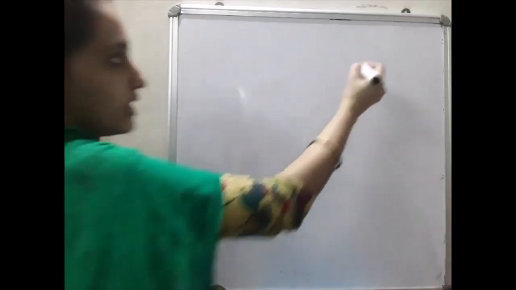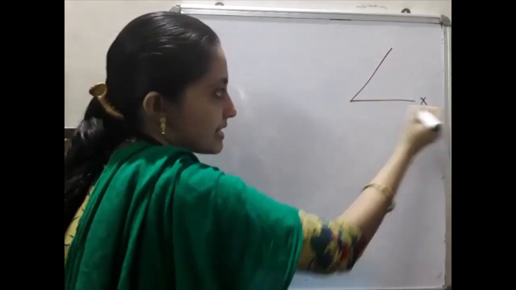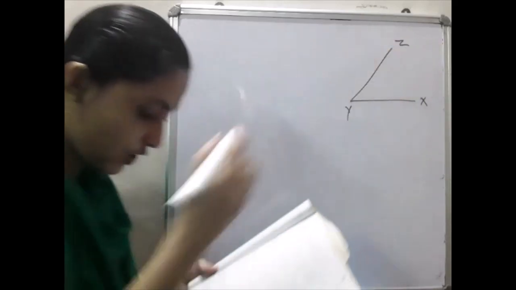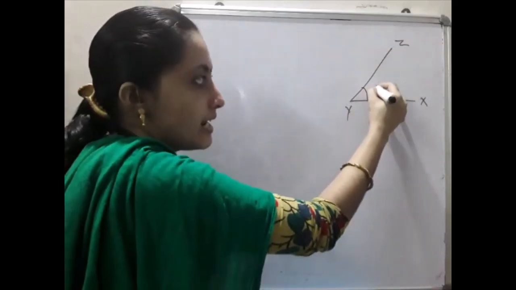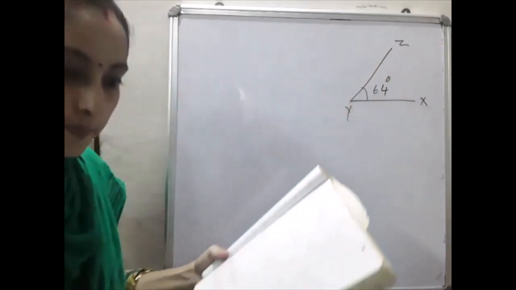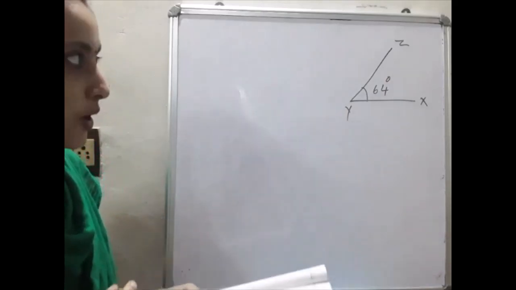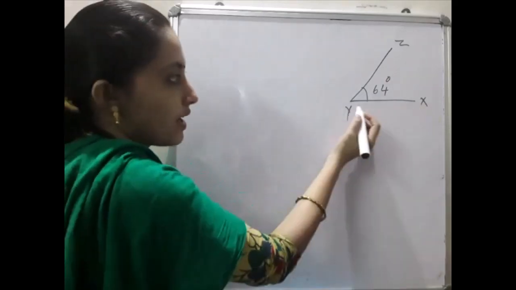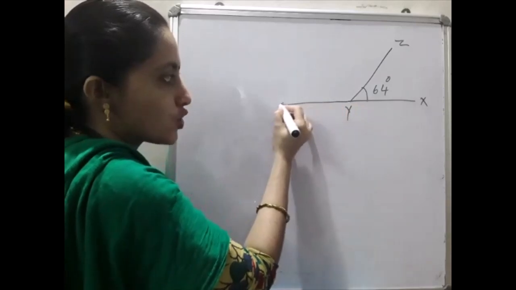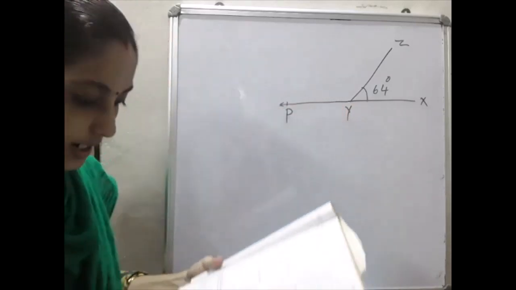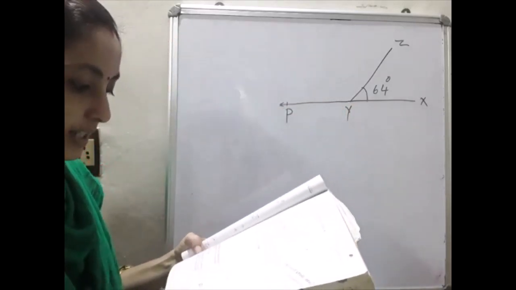Next question is page number 97 in the textbook. That is the last question, the sixth question. It is given that angle XYZ is equal to 64 degrees. So from this we have to draw the figure. And XY is produced to a point P. XY is this one, produced to a point P. Then draw the figure from the given information.